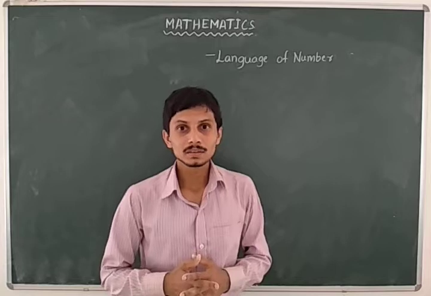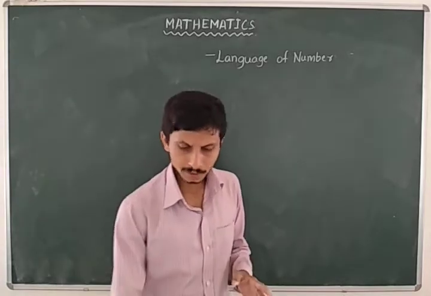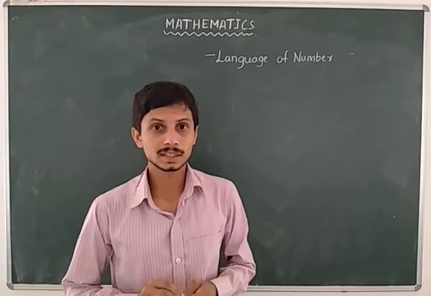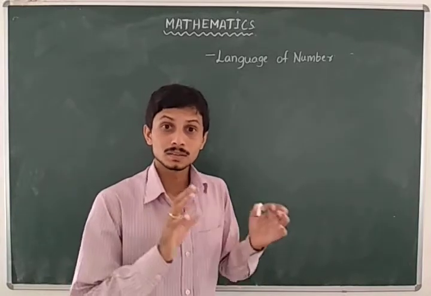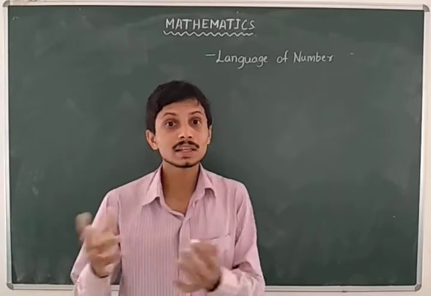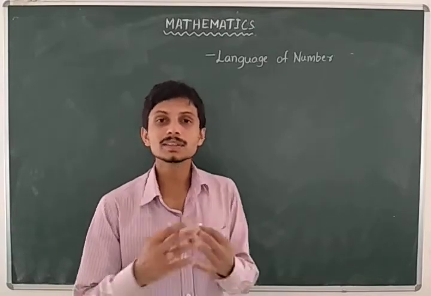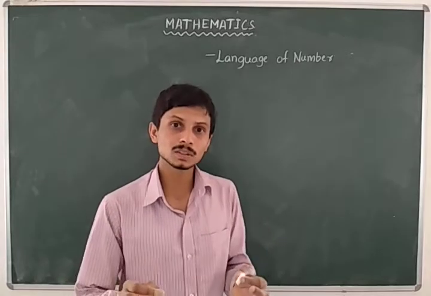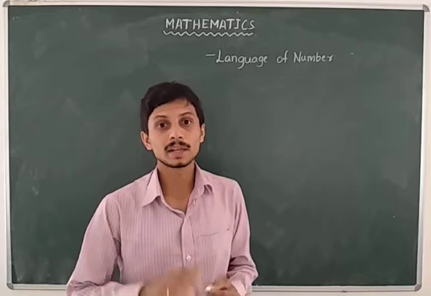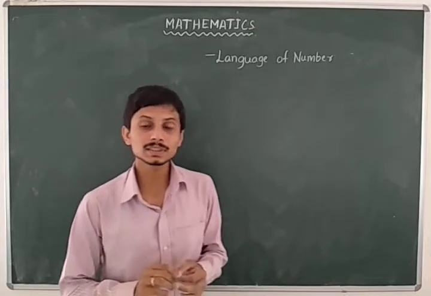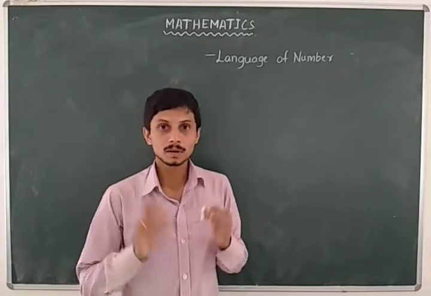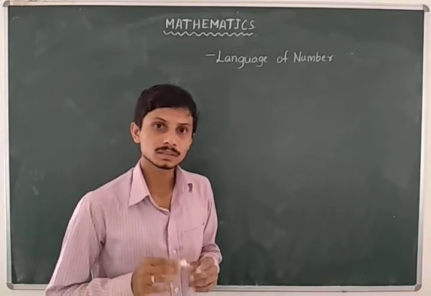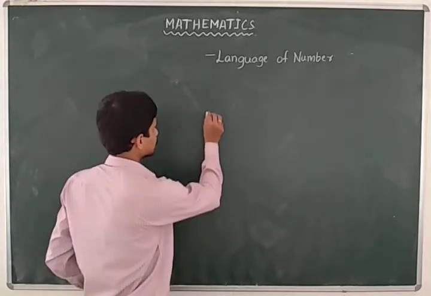So let us understand numbers. What is meant by numbers? Numbers are the basic property of mathematics. It means that no mathematics means there are no numbers. Without numbers, there is no mathematics. We have the basic property of numbers to represent mathematics. So numbers are the basic property of mathematics. Let us study about numbers.